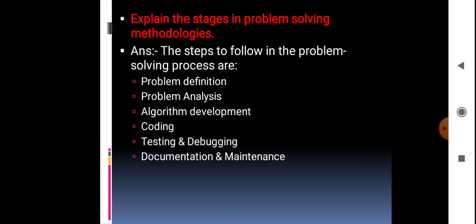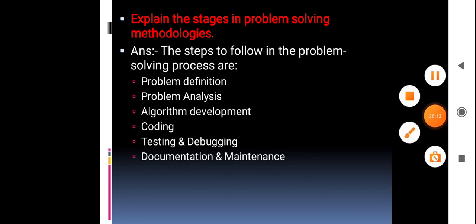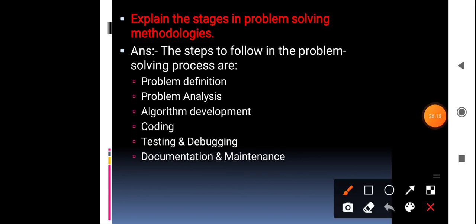Okay, so the next question is: explain the stages in problem solving methodologies. Here you have to explain 7 steps for problem solving.